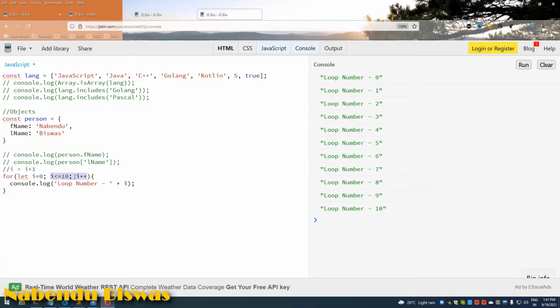So once I become 10, 10 is less than equal to 10, which is again true, it will print it. Then it will come up 11. 11 is less than equal to 10. No, it is not true. 11 is not less than equal to 10, and it will exit the loop. So this is how loops work, and this is how exactly the traditional for loop works. Okay,